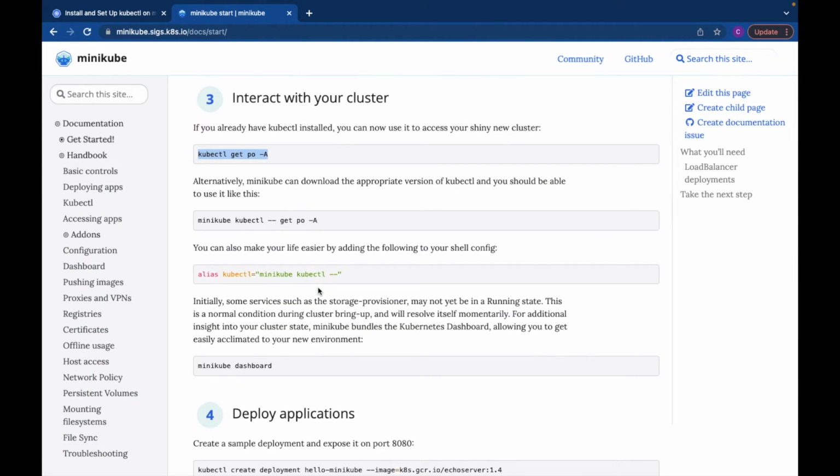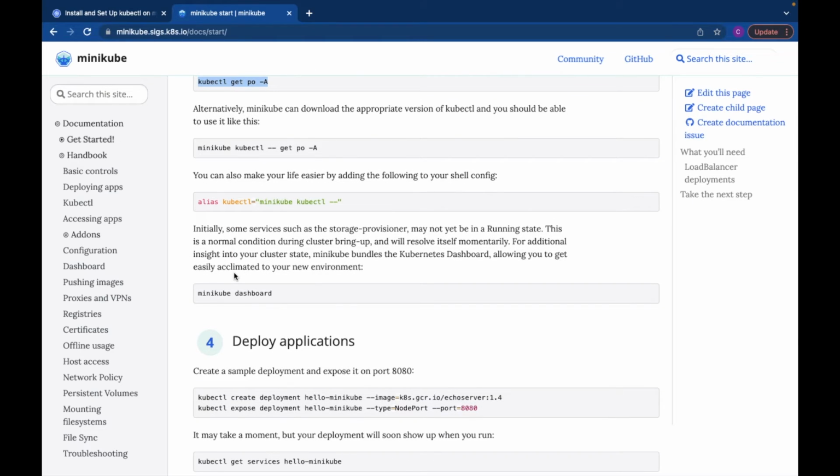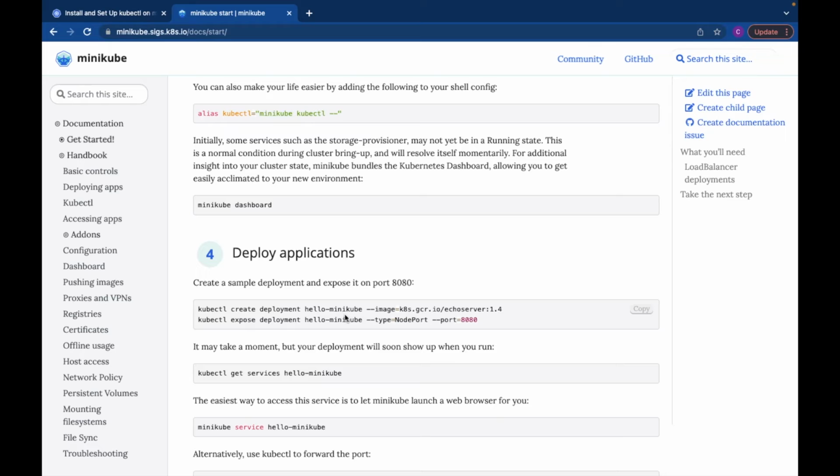So now if you want to set an alias, if you are using ZSH, then you might change it in .zshrc. Otherwise that's not a problem, you can type the whole command, but it is for the sake of saving time. Okay, so as we have already used the minikube dashboard command to get to the Minikube dashboard, now we will deploy some sample application, and then we can see how we are interacting with the cluster.